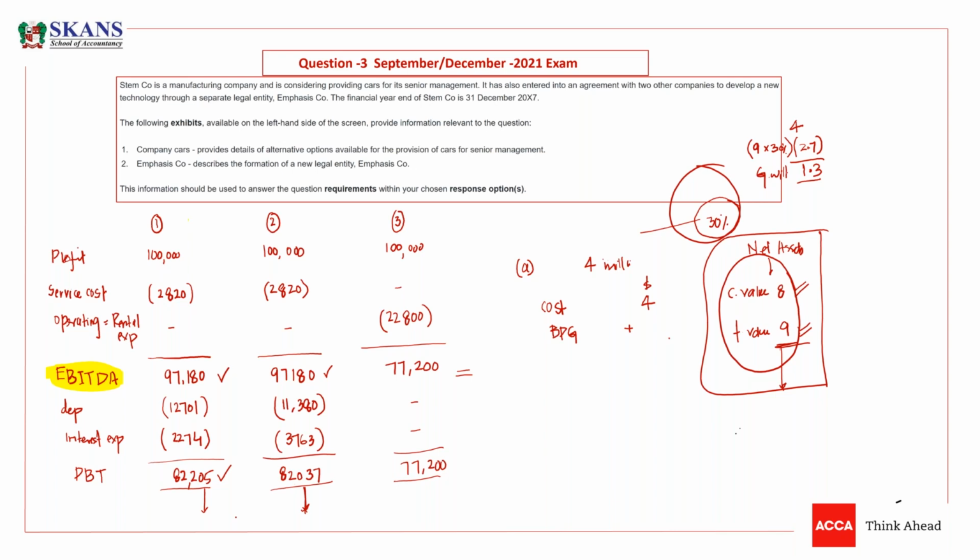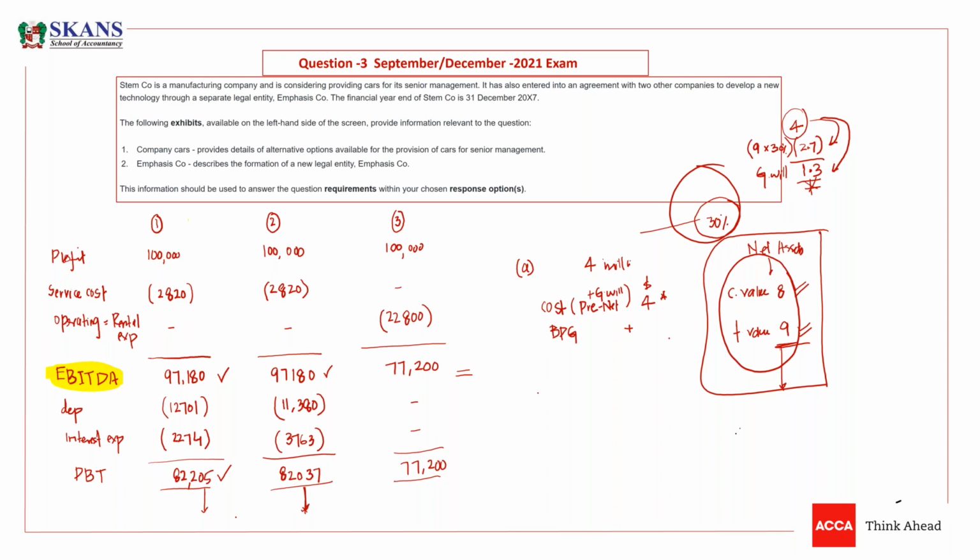Why is there no need to write goodwill again? Because in this 4 million, net assets are 2.7 and goodwill is 1.3. It means this goodwill is already a part of this cost. So the cost is actually reflecting pre-acquisition net assets. Pre means pre-acquisition net assets plus goodwill. So goodwill plus share of pre-acquisition net assets will make cost. So this is cost, guys, 4. So you don't need to recognize it again because it is already a part of 4.